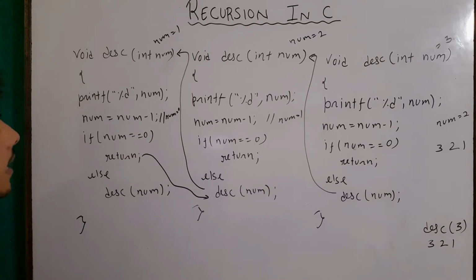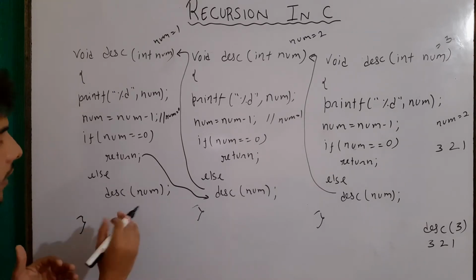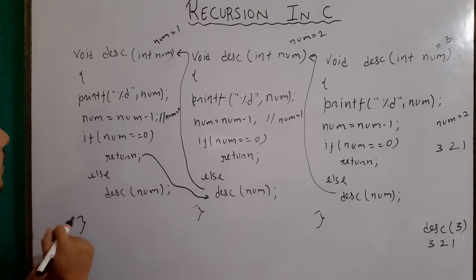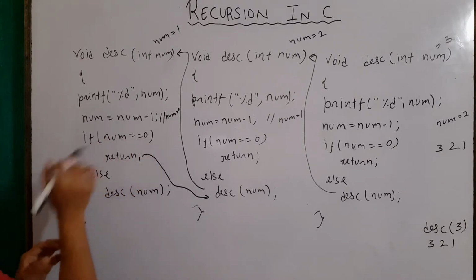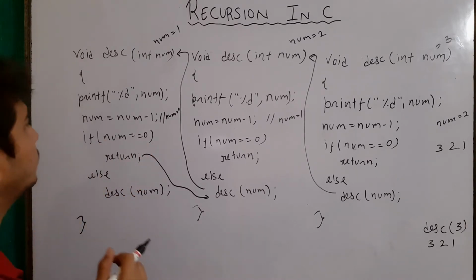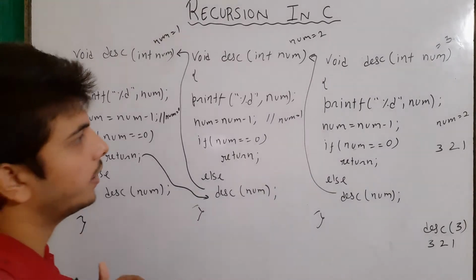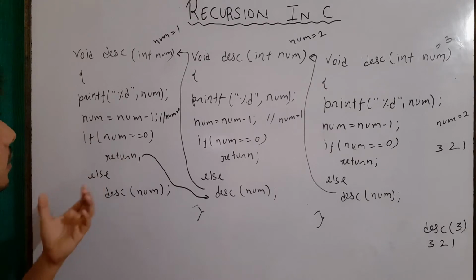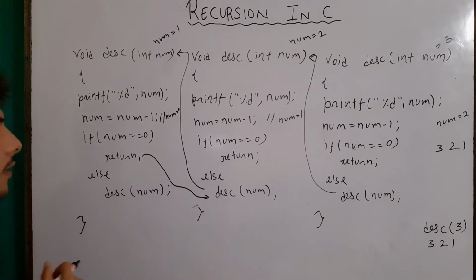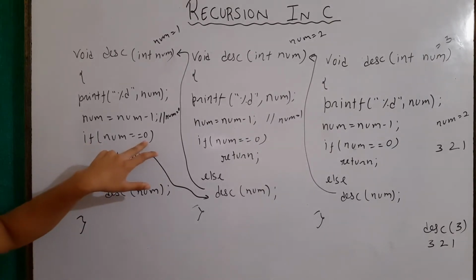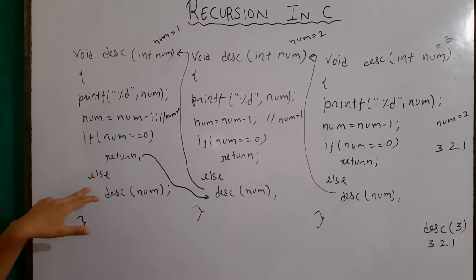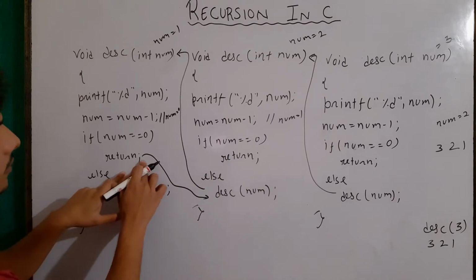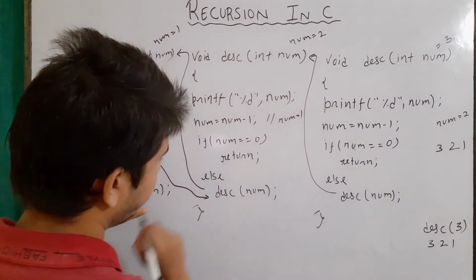Now we see that this function has stopped calling itself, and the reason is that I have defined a condition here. Whenever I want to terminate a non-terminating function calling, I have to provide it with some condition, and based on the condition I will use the return keyword. So now the num value has become 0, it will return instead of calling the same function again, which was happening before. So it is returning and control will go back here.